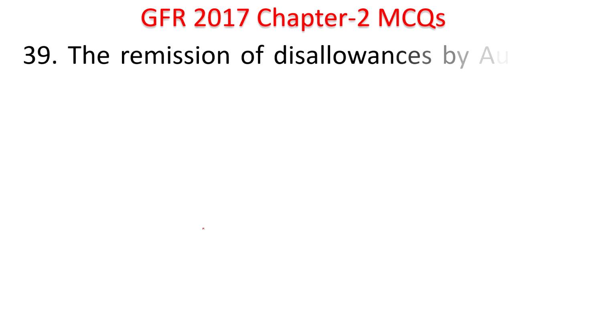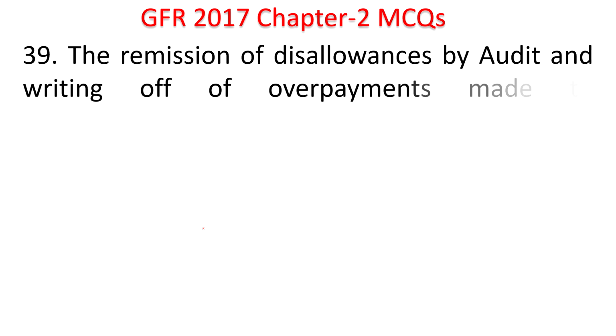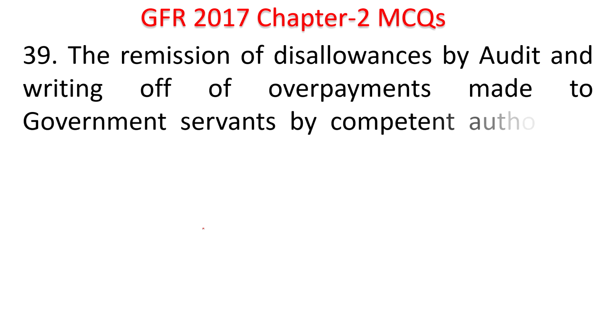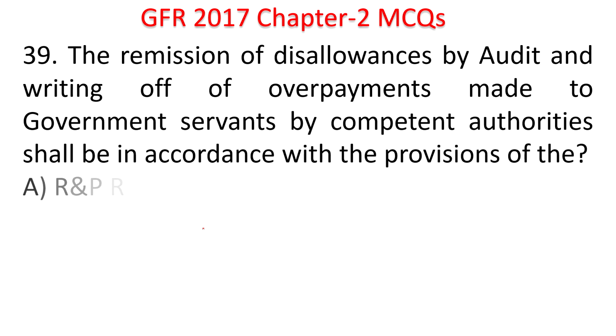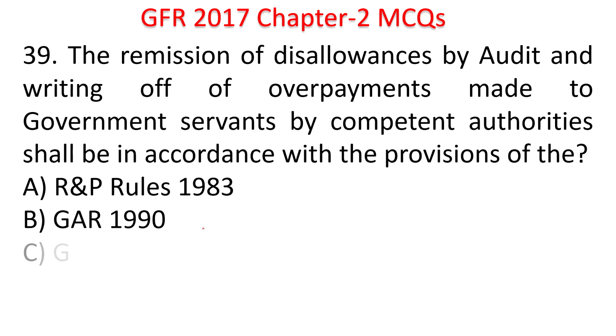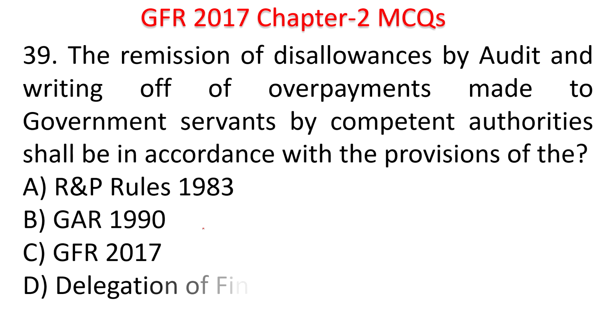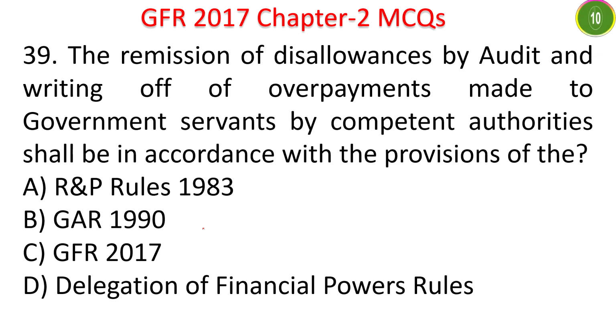Next question. The remission of disallowances by audit and writing off of overpayments made to government servants by competent authorities shall be in accordance with the provisions of R&P rules, GAR 1990, GFR, or Delegation of Financial Powers Rules. Your time starts now. Remission of disallowances by audit and writing off of the overpayments are mentioned in the Delegation of Financial Powers. Next question.